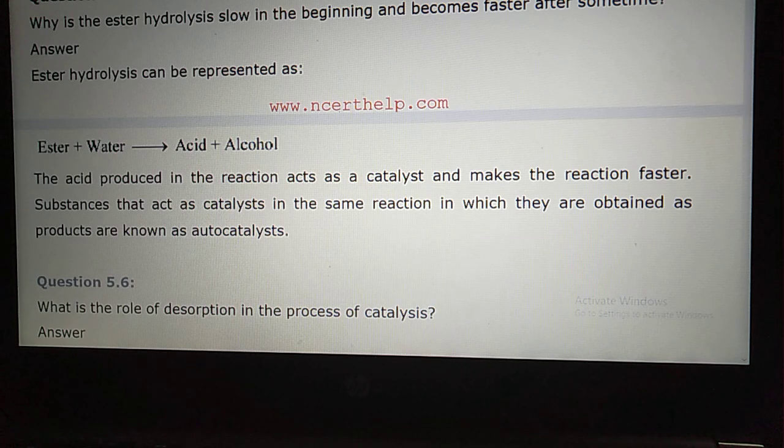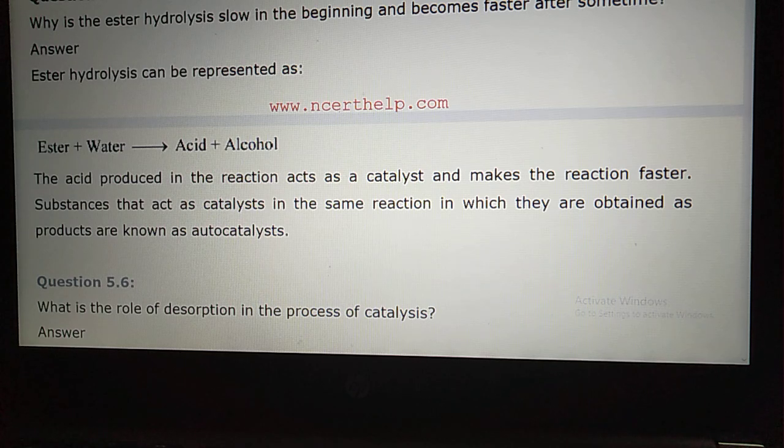So when you are answering this problem, student, when you are studying the catalysis of hydrolysis of ester, you are getting two things. What are you getting, student? You are getting acetic acid and alcohol. The acetic acid acts as a catalyst, so it will enhance the rate of reaction, and this increase in the rate of reaction is known as autocatalysis.